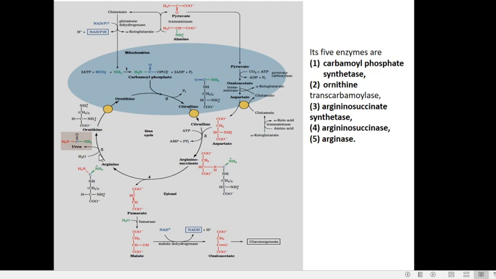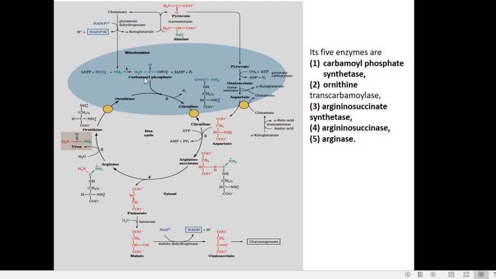Here you get urea as the product, and it is this urea which is synthesized in the liver and later taken to the kidney for elimination. I called the reaction the urea cycle, which is also called the ornithine cycle. Why is it so?